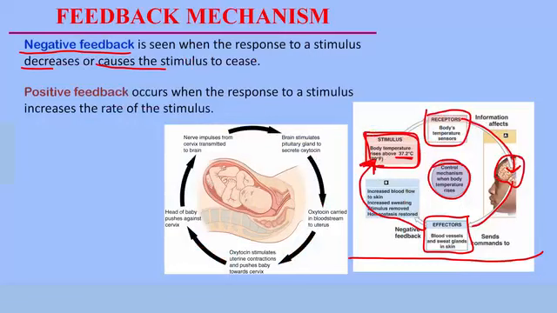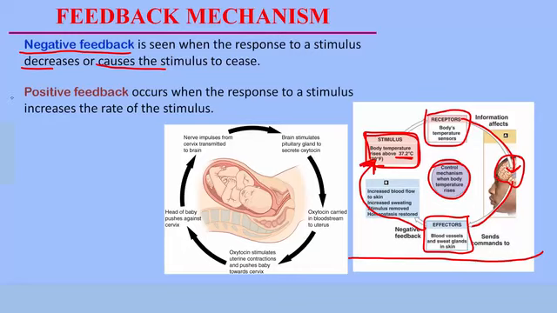It seems like you have strength immediately. This is because a feedback response was sent to the tissues and cells of the body, telling them to, hey, relax. We now have glucose in the body because this person has just eaten. So it decreased or stopped the rate of hunger. That is a negative feedback response.